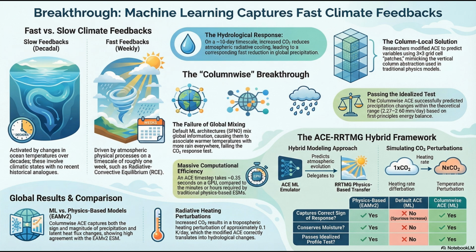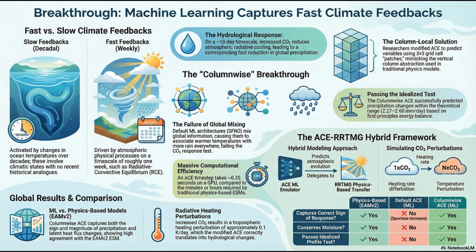Oh, wow. So when RTMG applies that uniform 0.1 Kelvin per day heating across the entire troposphere to simulate elevated CO2, SFNO looks at this globally warmer state, applies its historical spatial correlation and completely misses the local thermodynamics. It completely misses it. It incorrectly diagnoses a massive global increase in precipitation.